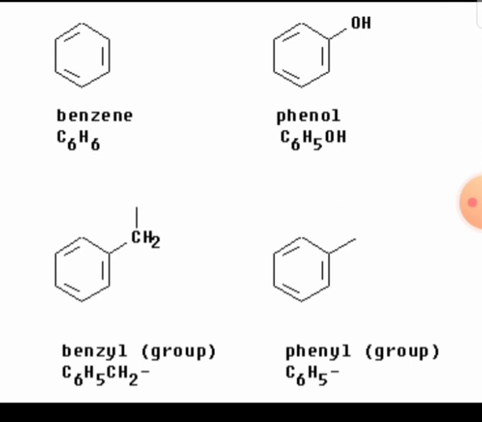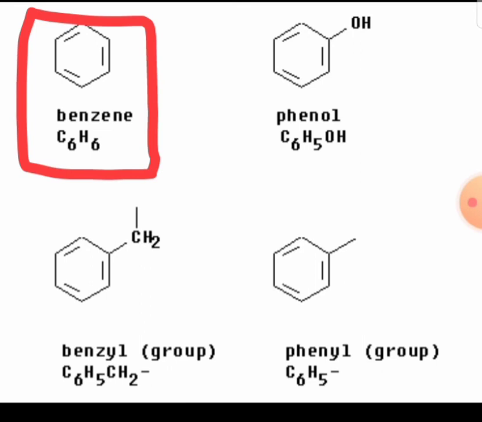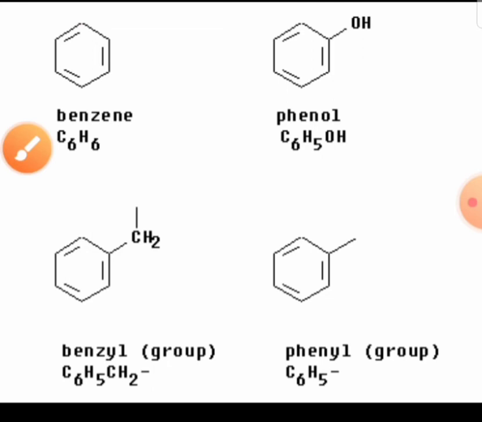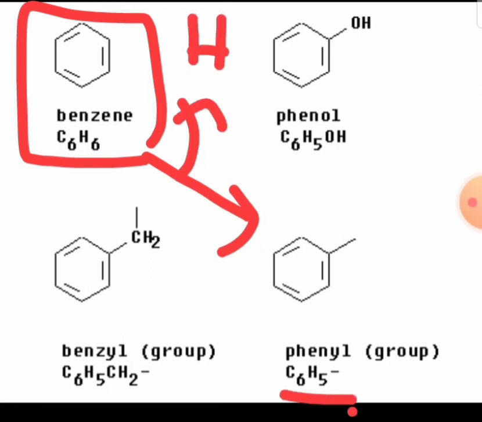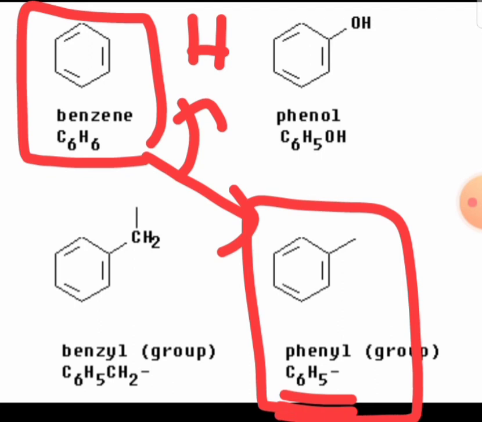Now in aromatic rings also we have certain terms which are commonly used in organic chemistry. One is benzene. You know very well, the formula of benzene is C6H6. Now from this benzene, if you remove one hydrogen, the remaining entity C6H5 is called phenyl.